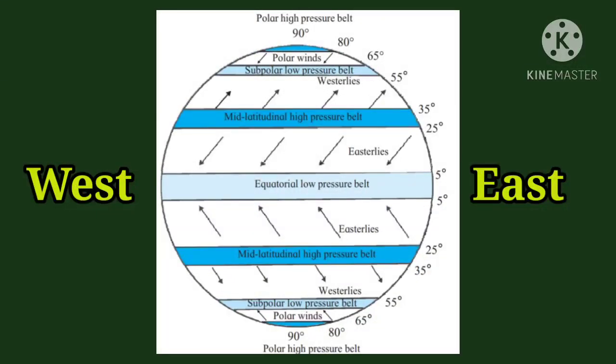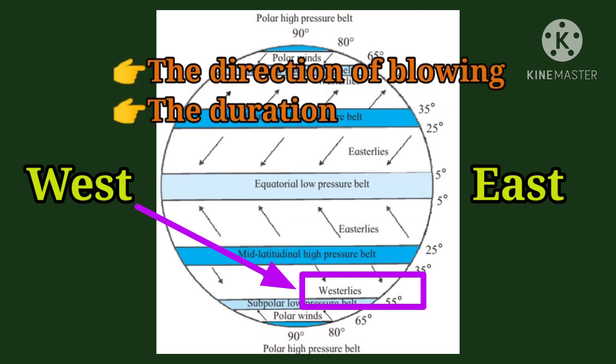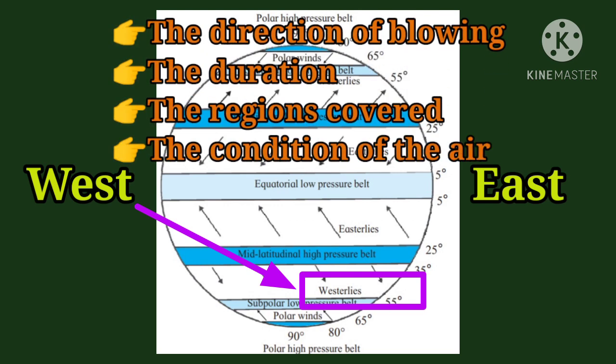Winds are known by the direction from which they blow. For example, westerlies are winds that blow from the west. The direction of blowing, the duration, the regions covered, and the conditions of the air determine the following wind types.